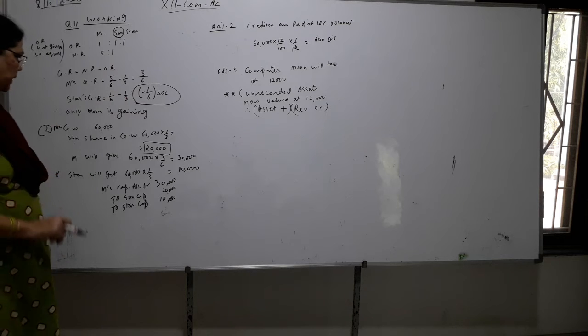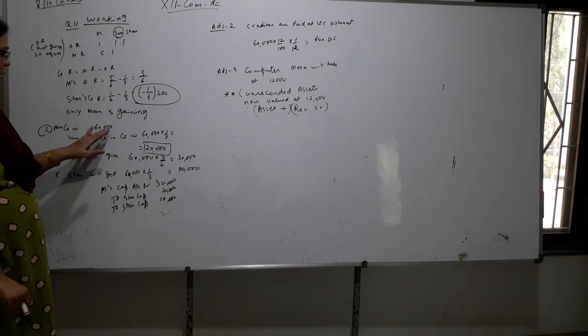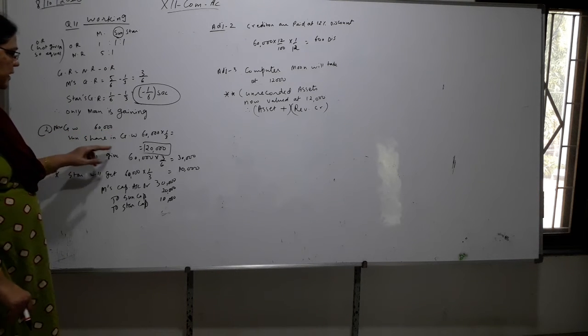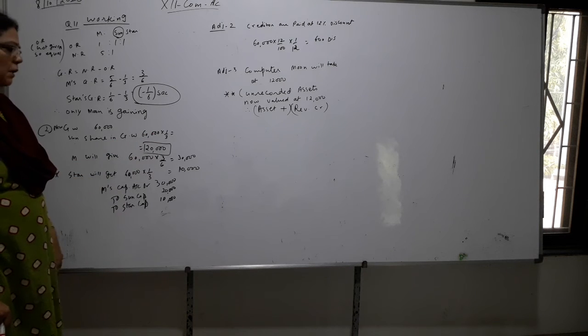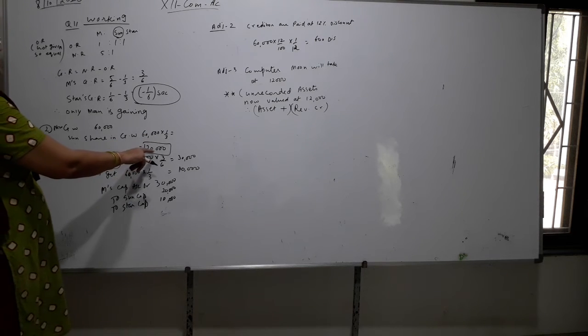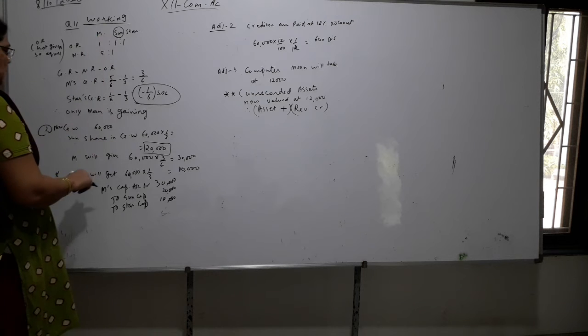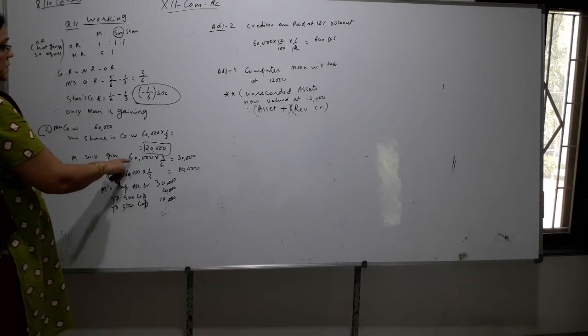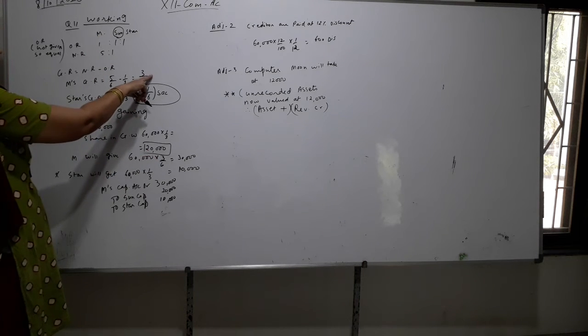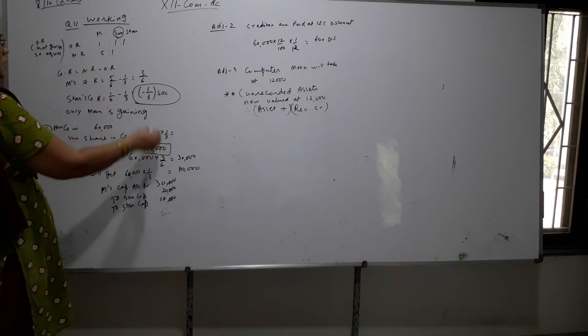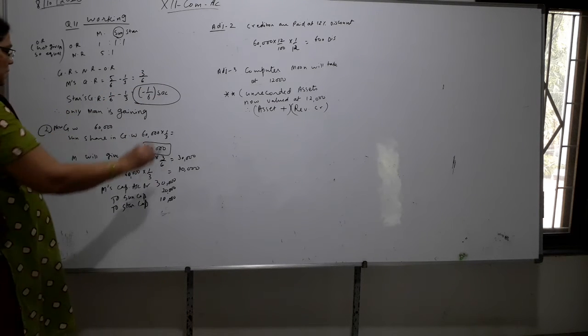3/6 Moon is gaining. Now the new goodwill value is 60,000. So Son's share will be how much? 60,000 into 1/3, so 20,000. Son is retiring. I have circled. Moon will give 60,000 into 3/6, Moon's share gaining is full. So 3/6, 30,000 he will give.